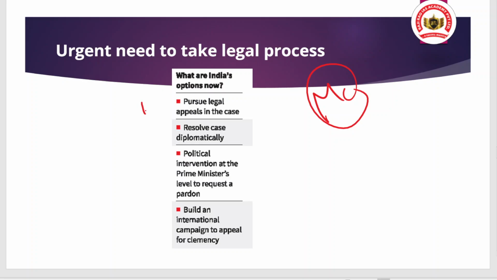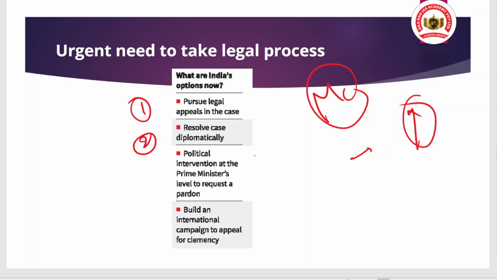Okay, first of all, India can pursue legal appeals in the case. Like in India, if the lower court announces any judgment, then we can appeal in the higher court. Similarly in Qatar, there is a pattern. And the second option is resolving the case diplomatically, where the important ministers or the foreign minister will meet, discuss the issue, and try to solve the concern.